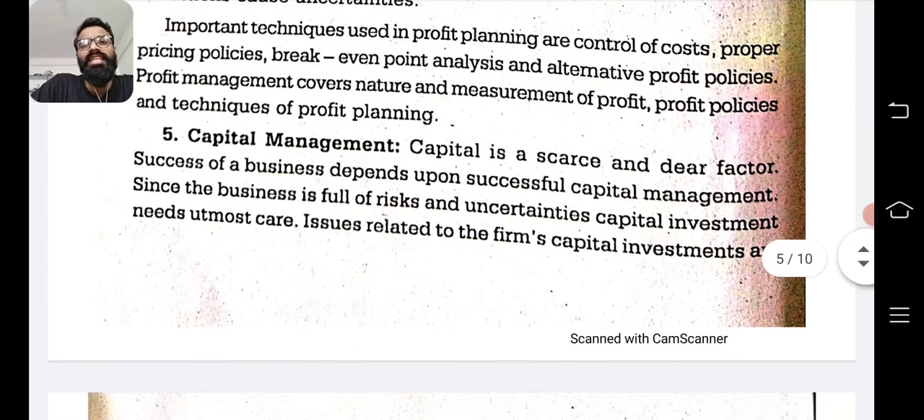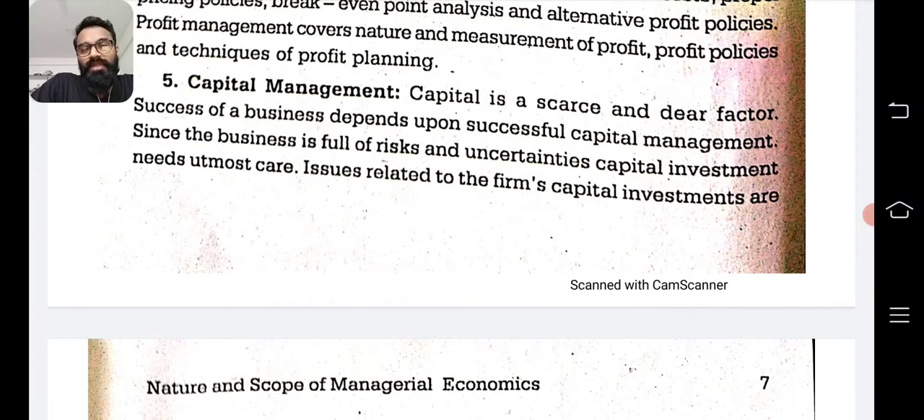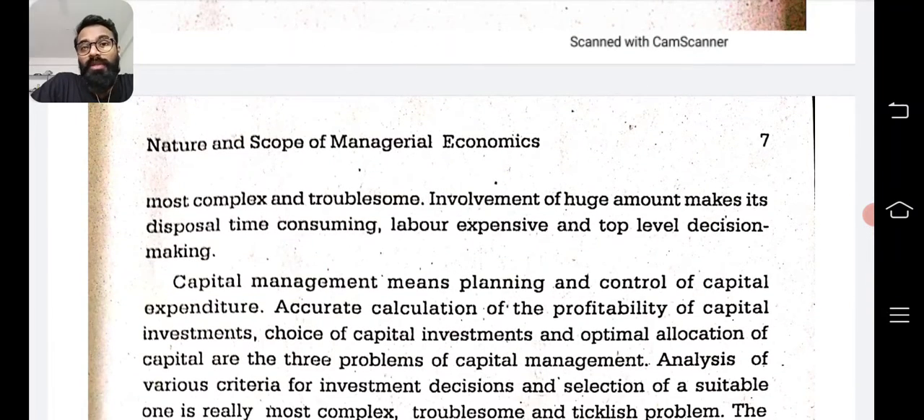Now the next is capital management. Capital is a scarce and dear factor. Success of a business depends upon successful capital management. Since the business is full of risk and uncertainties, capital investment needs utmost care. Issues related to the firm's capital investment are most complex and troublesome. Involvement of huge amounts makes it time consuming, labor expensive and a top level decision making.